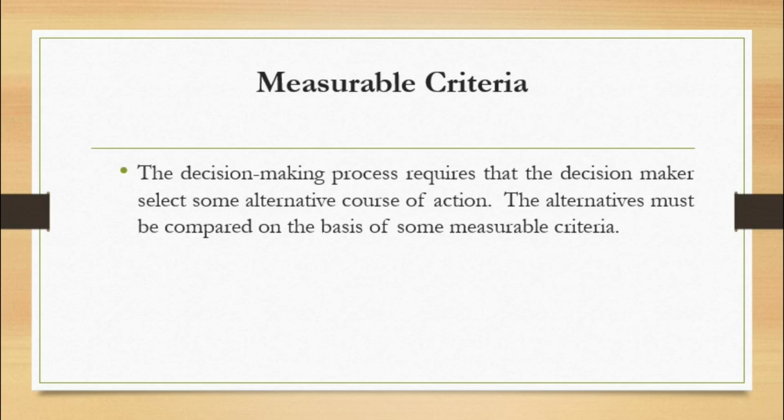Again, we use the concepts of maths and stats here for measuring things. Whenever management takes a decision, it doesn't decide on one single thing. It has various alternatives in front of it, evaluates each alternative and finally selects the best one.